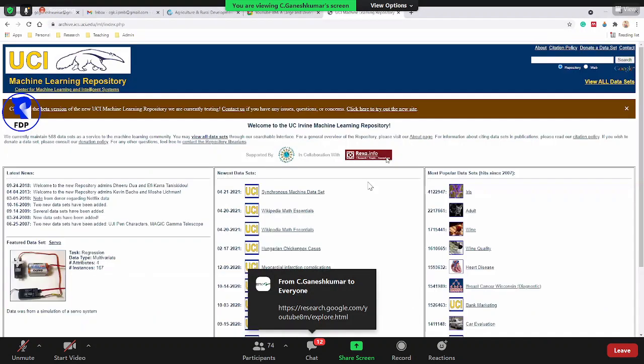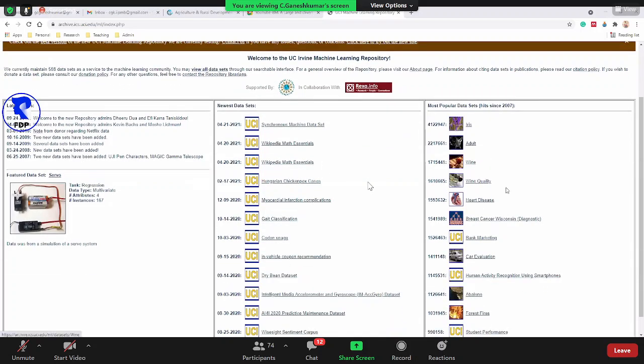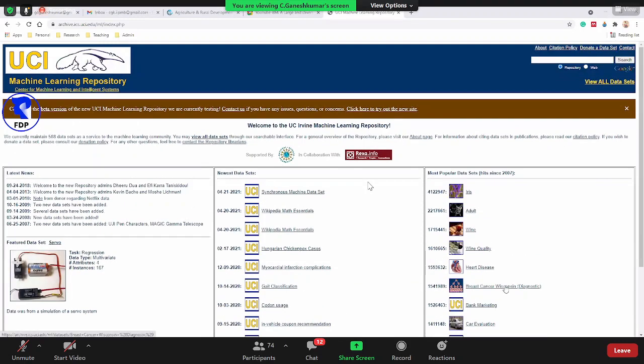Here, this is also a very highly useful source of data sets for machine learning, train and test. There is a lot of data here: Iris flower image data, wine quality, heart disease. These are some of the most popular data sets. Like this, we'll get a lot of data sets from this repository.